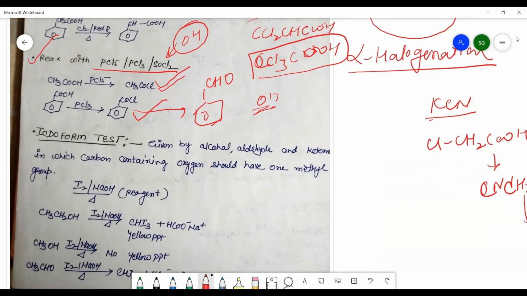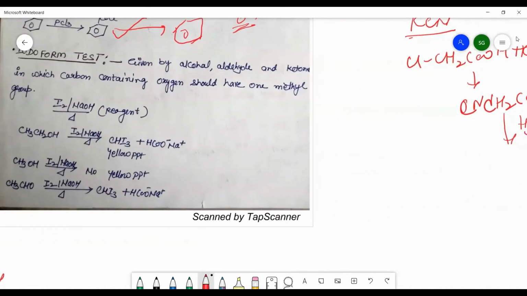Now here the carboxylic acid has been completed. The last topic that will be actually the mixed topic, that is the iodoform test, and I will explain this in the next lecture. So till then you have to complete your aldehyde, ketones and carboxylic acids. So take care and stay at home.